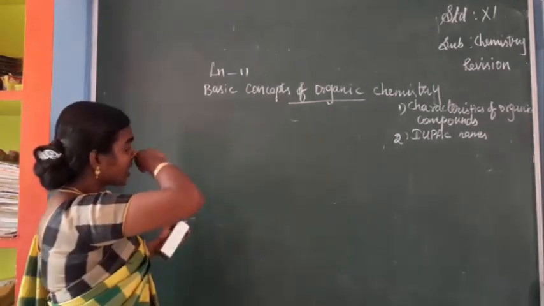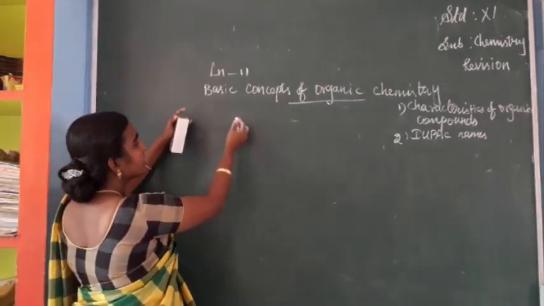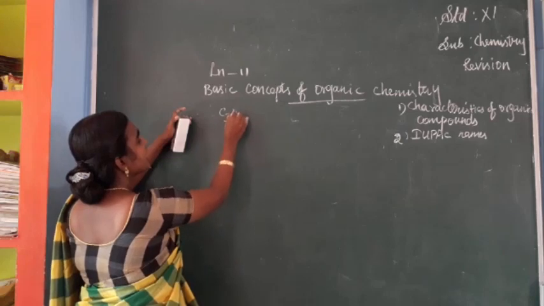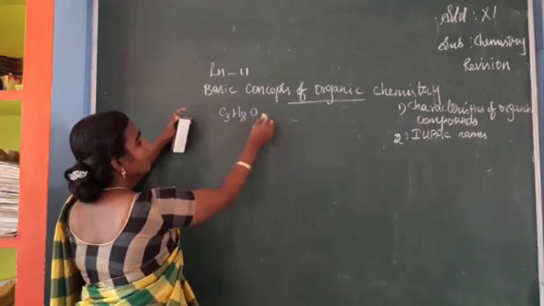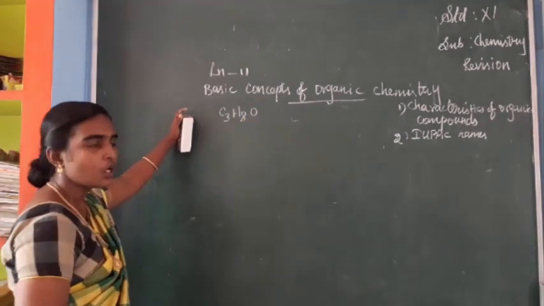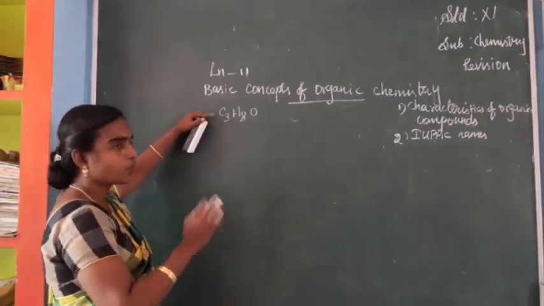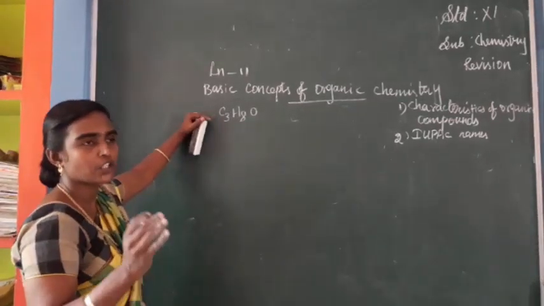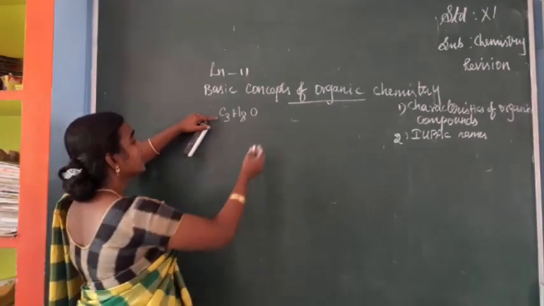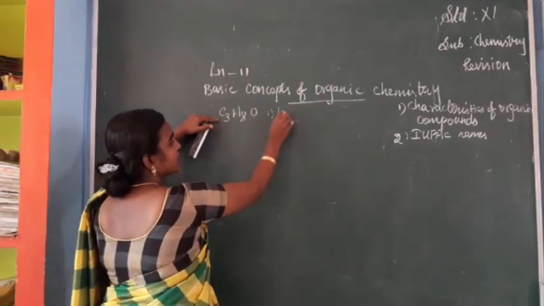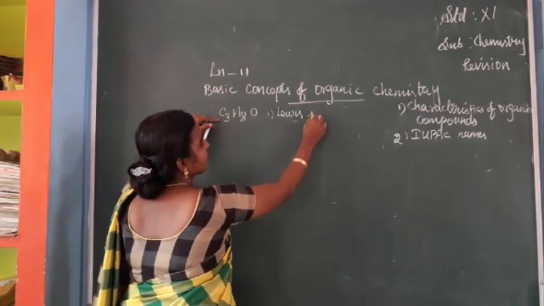So what are the structures? Usually, for a compound, maybe C2H6O is the molecular formula of ethanol, isn't it? This formula of a particular compound can be represented. The structure of the compound is given by, the first one is Lewis structure. So we can write the Lewis structure.